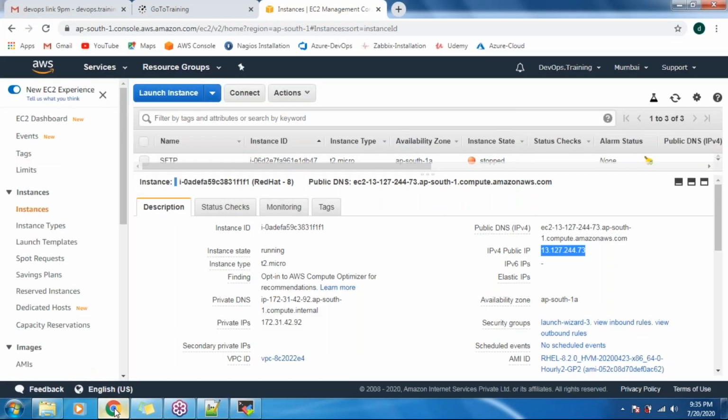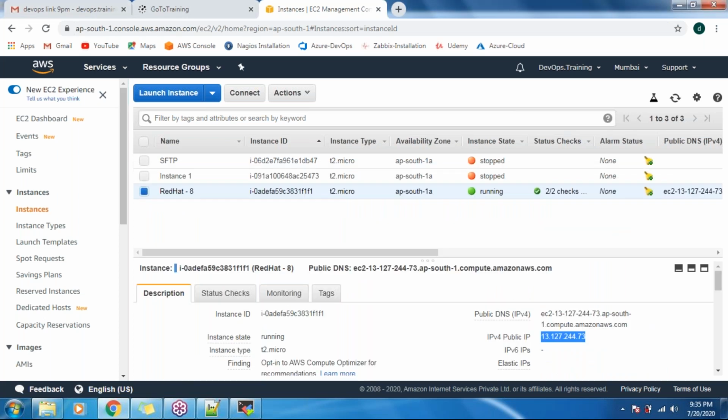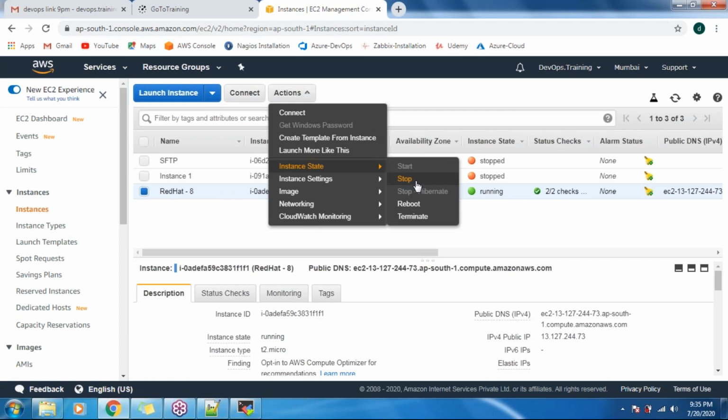Okay, so let's create one more instance also. There is no issue. But one more thing, guys: whenever you create this machine, just shut it down, in the same way you shut down your machine. How to shut down? Click on Actions, Instance State, and Stop. It will stop your machine.